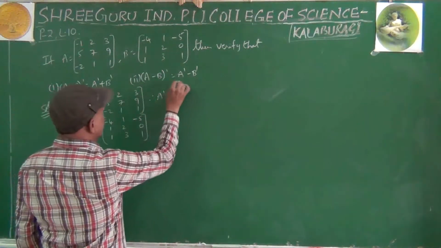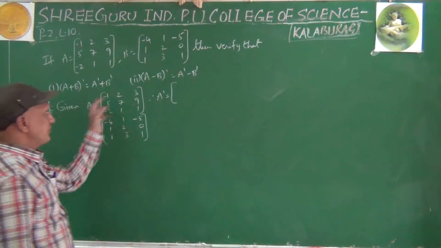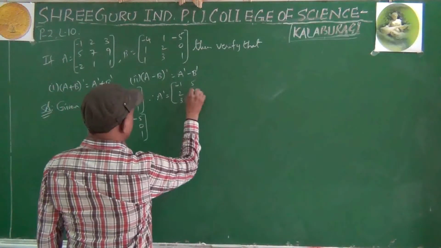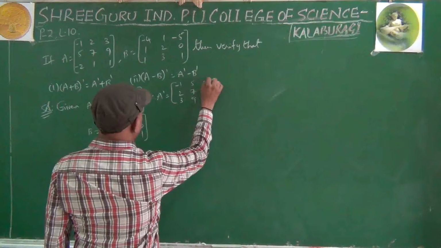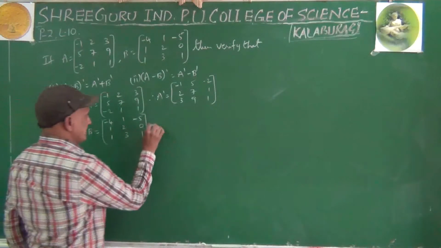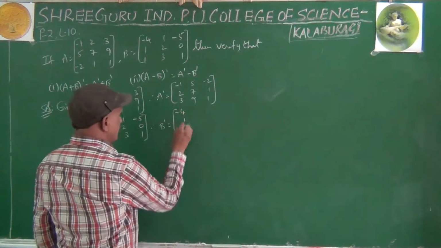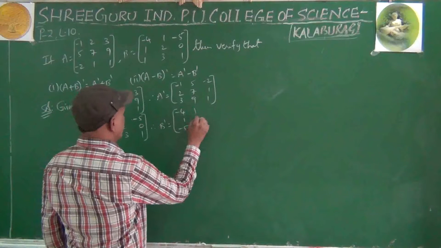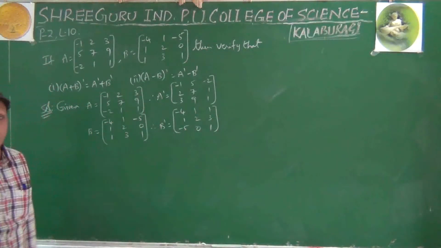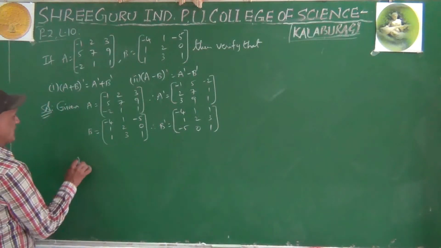Therefore A dash equals, first row becomes first column, second row becomes second column, third row becomes third column. Therefore B dash equals, first row becomes first column, second row becomes second column, third row becomes third column. Right? Let us find out A plus B.